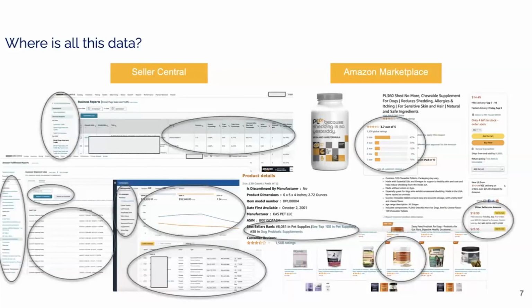So on Amazon's detail pages, on our detail pages, on our competitors' detail pages, there's a lot of data around category ranking, how many sellers are in the buy box, what my rating and reviews are, and where I am ranked within certain categories. And so ultimately we have 3 data types, but 2 data sources. It's either in Seller Central itself, that would be our input and our output data, or Amazon Marketplace, where most of the competitive landscape data can be found.